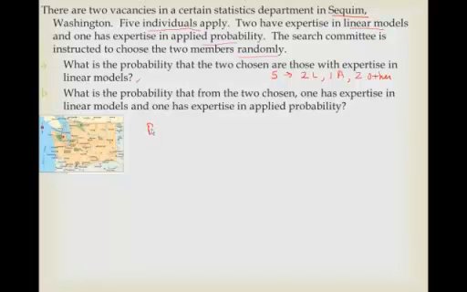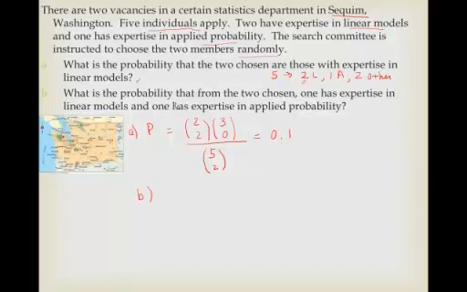Remember our K: we've got 2 with expertise in linear models, so that's our maximum value. We're saying 2, and we'll write this out so we can see. It's 3 choose 0, which turns out to be 1, but we knew that, over the total number of combinations, which is 5 choose 2. If we work that out, it is 0.1. So that's the probability that the 2 chosen are those with the expertise in linear models.